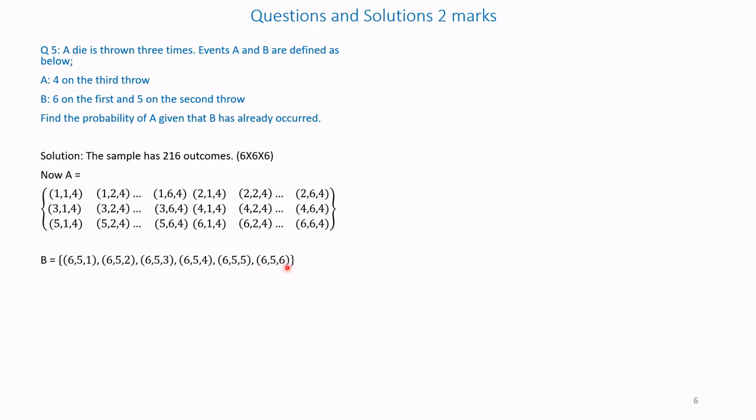So these are the only possible outcomes with 6 on the first die and 5 on the second. That is given in the question.